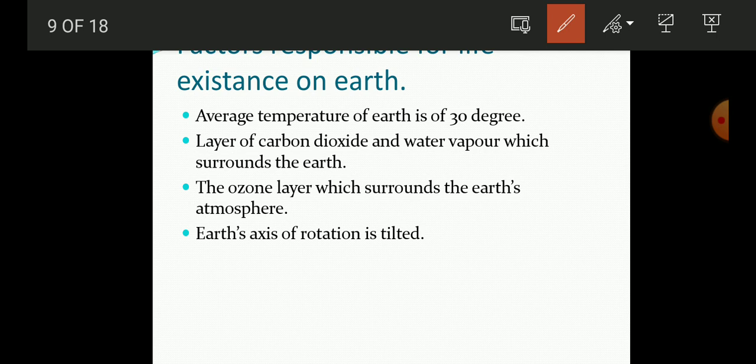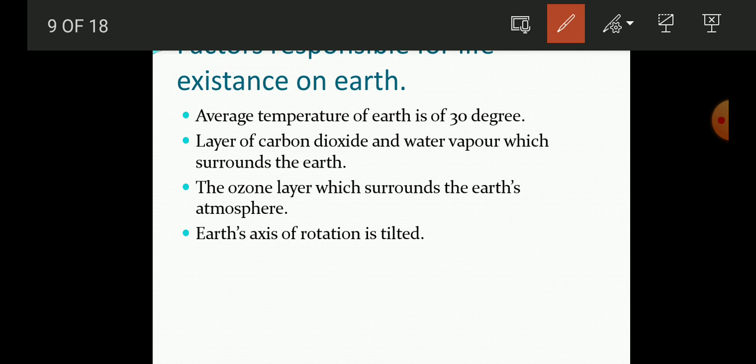And likewise on Mercury you also can't survive because it is very close to the sun. So this temperature plays a major role in the existence of life, and it should be the average temperature. Like here on the earth, the average temperature is 30 degrees, so we can easily survive here.